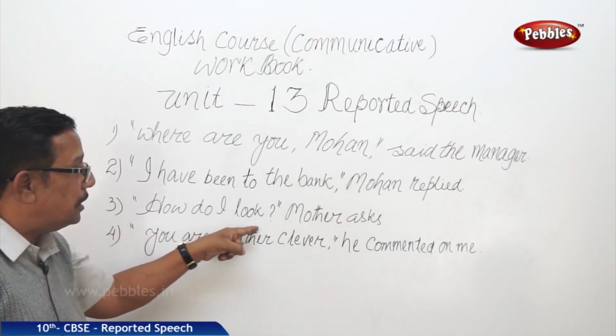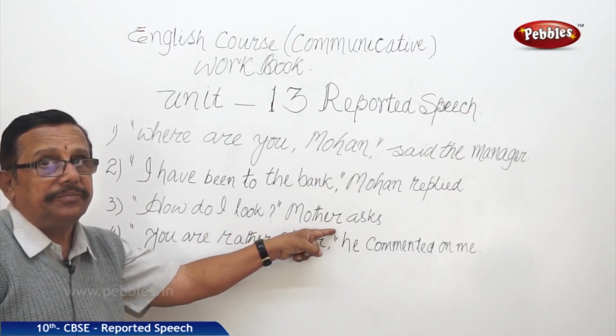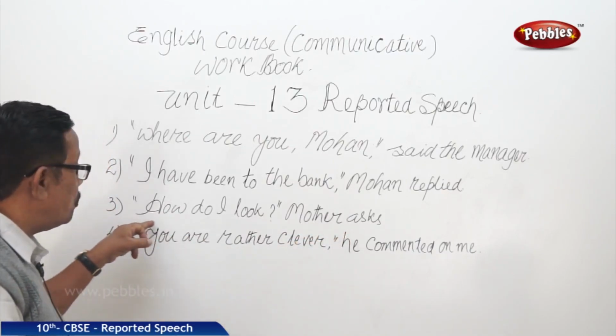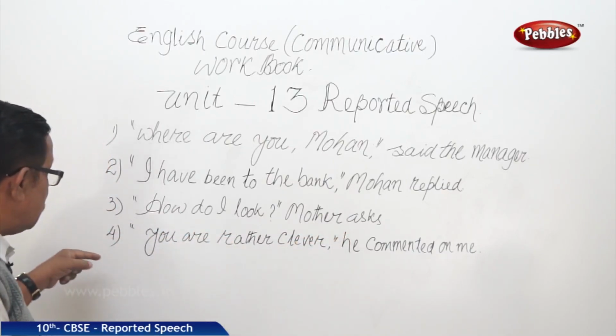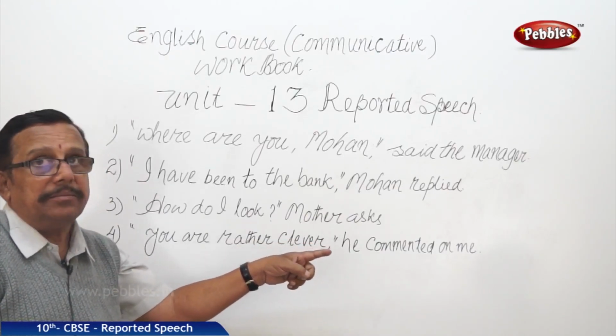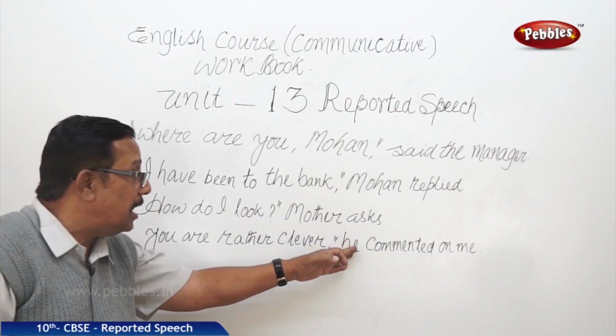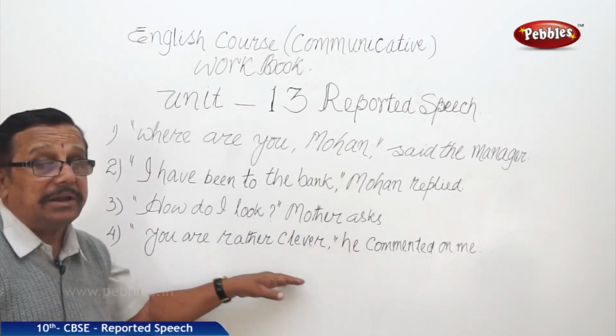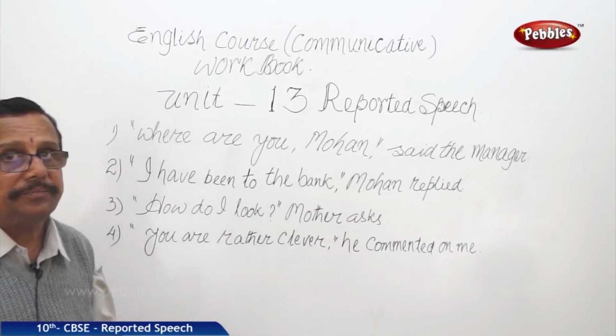"How do I look?" Mother asks. Mother asks is not the spoken part; the question is the spoken part. And here, "You are rather clever," he commented on me. He commented on me is not the spoken part. You are rather clever is the spoken part.